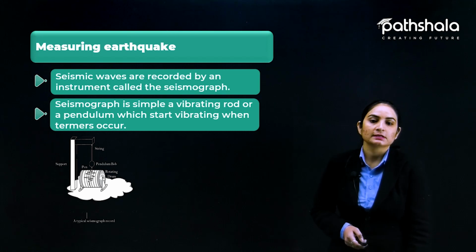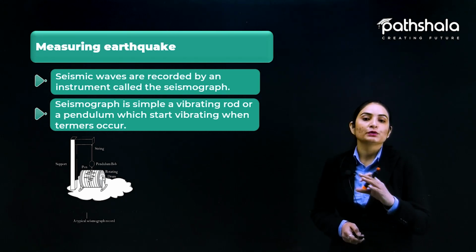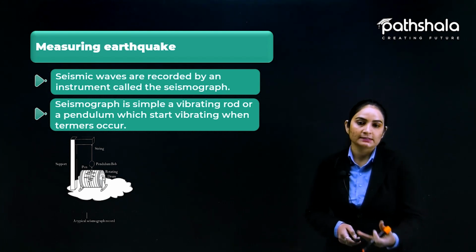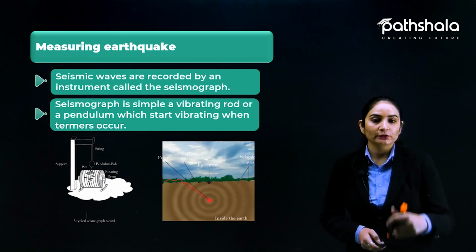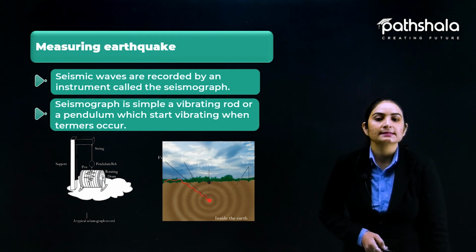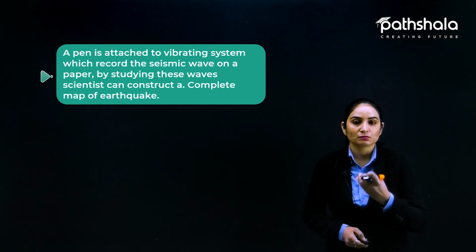You can see this is the structure of the seismograph in the image, with which we are going to measure the seismic wave. By measuring the frequency of the seismic wave, we find out what level of quake was produced. And you can see the center, that is the fault, and above that is the epicenter. So measuring of earthquake is done with the help of an instrument, the seismograph, by measuring the seismic wave.